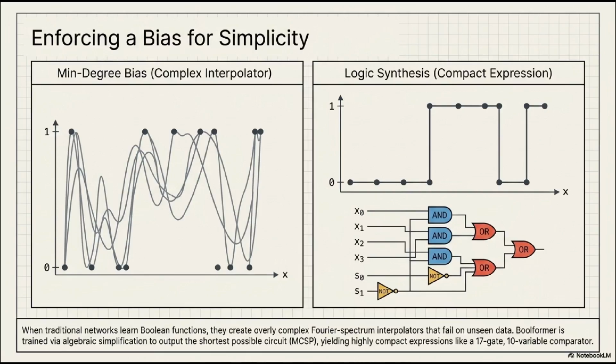A major challenge in learning Boolean functions is the tendency of neural networks to overfit. Standard networks often create overly complex Fourier spectrum interpolators that work for the training data but fail on anything new. Boolformer is designed with a mean degree bias, but it is trained specifically via algebraic simplification to output the shortest possible circuit. This is essentially an attempt to solve the minimum circuit size problem, or MCSP. For example, when presented with a 10 variable comparator, Boolformer can find a highly compact 17 gate expression that captures the fundamental law of data rather than just memorizing points. This preference for simplicity is what allows the model to generalize so effectively to unseen data.